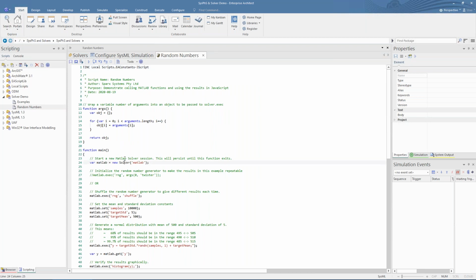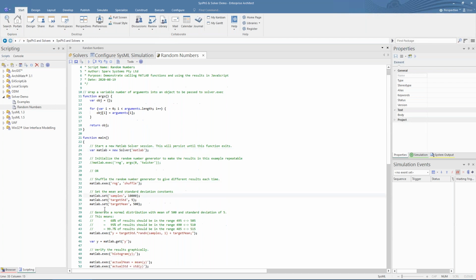You can instantiate a solver class at the start of a script or in the initialization of a state machine or other simulation. The solver can then be used throughout the script or simulation to call MATLAB functions or to get or set variables in the MATLAB workspace. Here we see an example of a plain script invoking a new MATLAB solver and calling a native function. The output of the function is stored in the MATLAB workspace and can be pulled back into JavaScript with a call to the solver to get the variable.